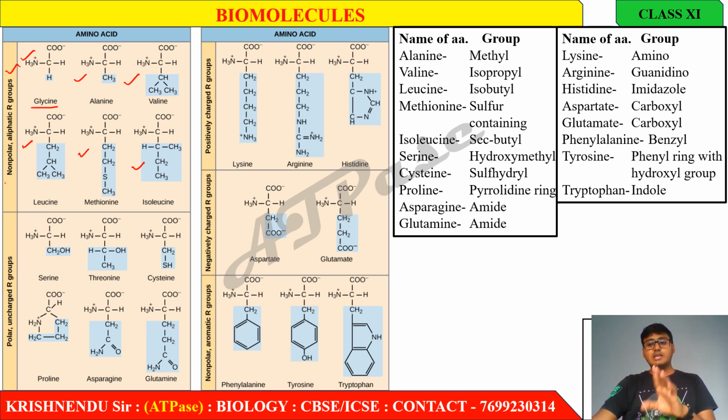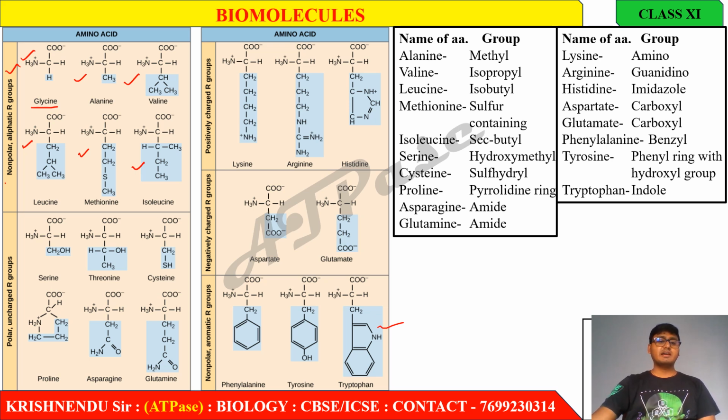In chemistry, you will read what is aliphatic, what is aromatic. I can only give you an example right now: aliphatic chains are linear chains, and aromatics are ring structures. Like these are aromatic, because they have ring structure.